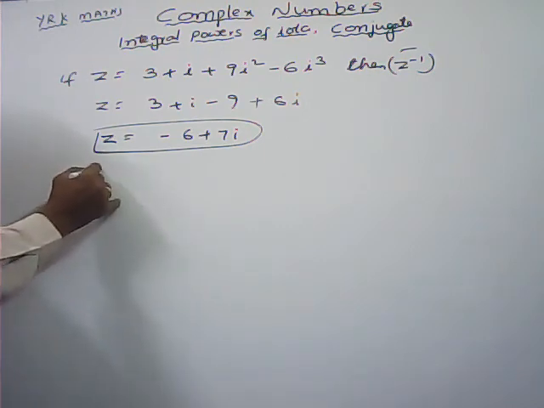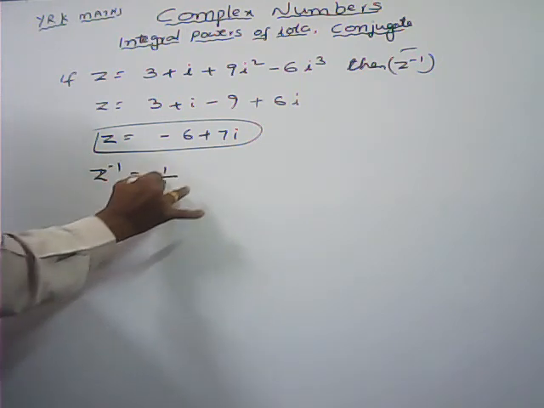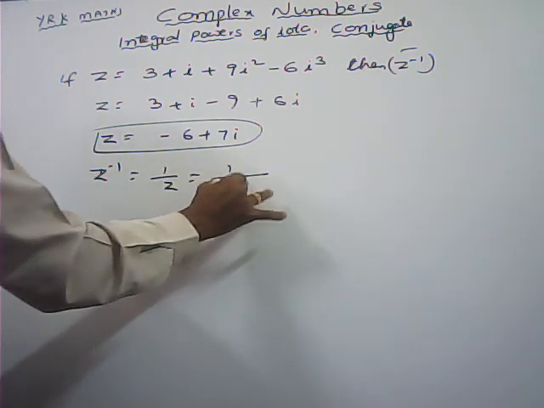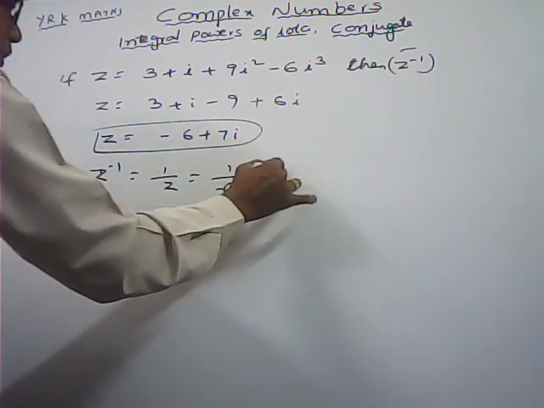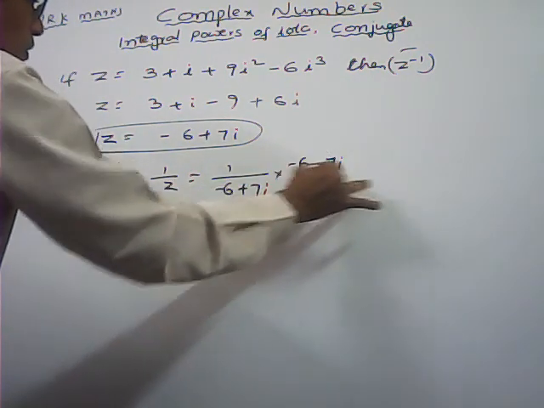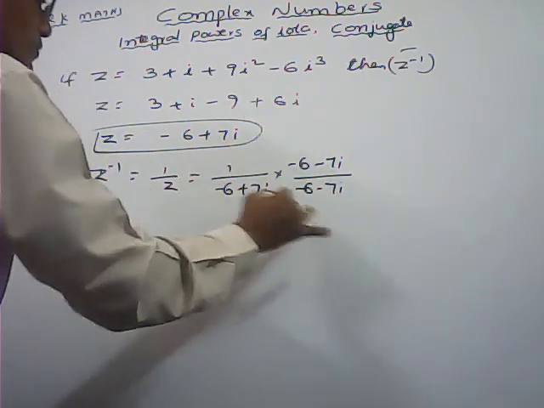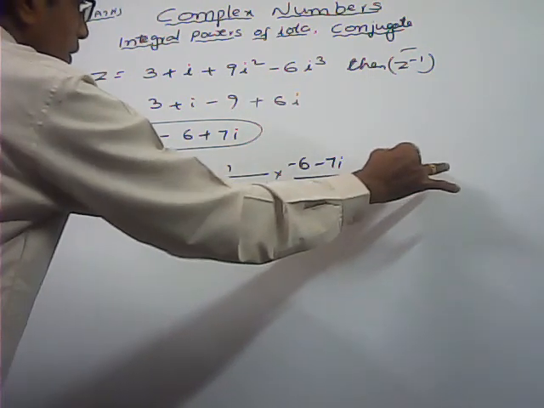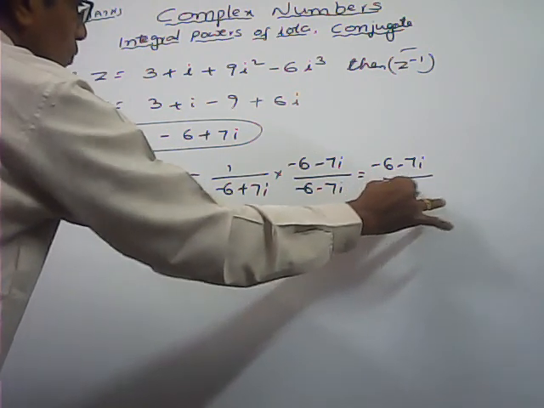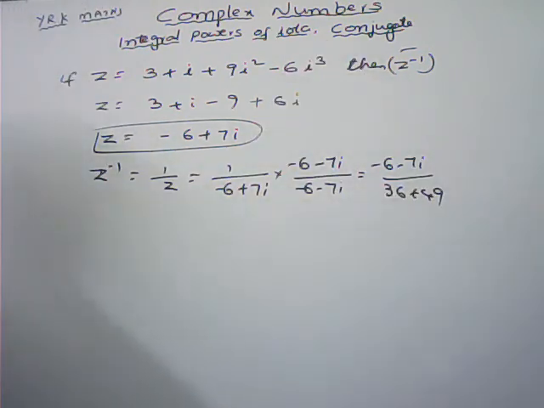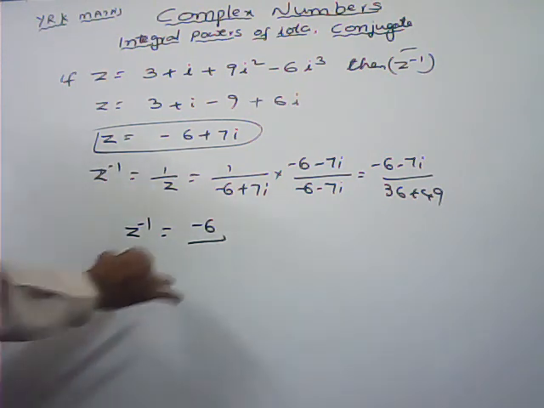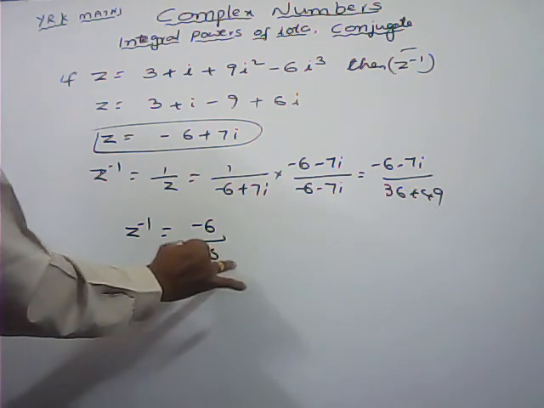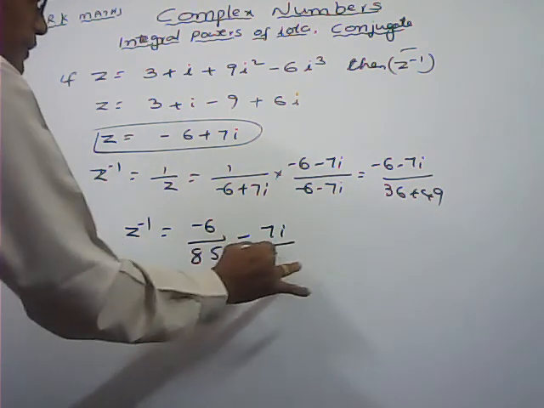And z inverse means that is 1 by z, that is equal to 1 by minus 6 plus 7i. That is not in the standard form. So to express it in the standard form, we have to rationalize the denominator. What is the rationalizing factor of this one? Minus 6 minus 7i. That is equal to minus 6 minus 7i by a square plus b square. Now z inverse we got is minus 6 by 85 minus 7i by 85.